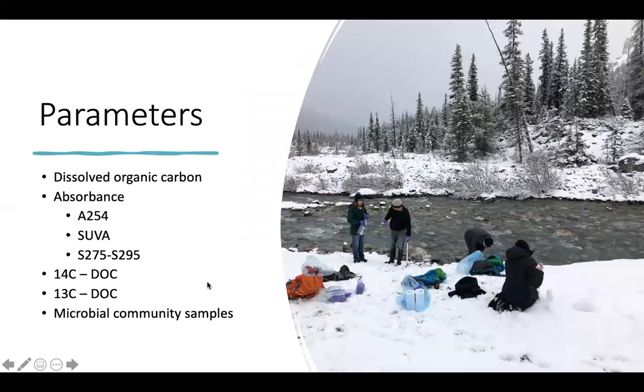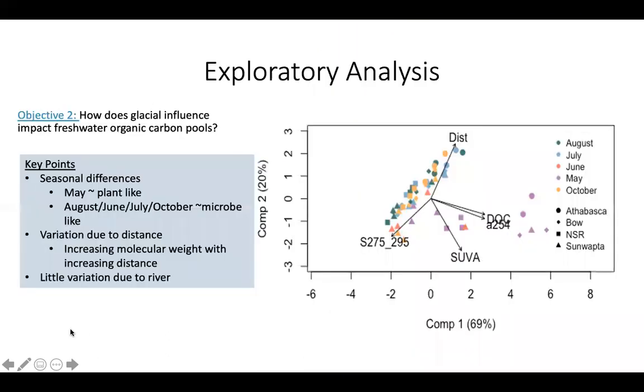So the parameters that I looked at were dissolved organic carbon, absorbance characteristics such as A254, SUVA, and S275, S295, which can be used to infer things such as humic components, aromaticity, and molecular weight of the components. Additionally, I took 14C samples, which can be used to determine relative carbon age. And I took 13C samples, which can be used to look at sources of carbon, whether plant or microbial-like. And finally, I took samples to be used for microbial community analysis.